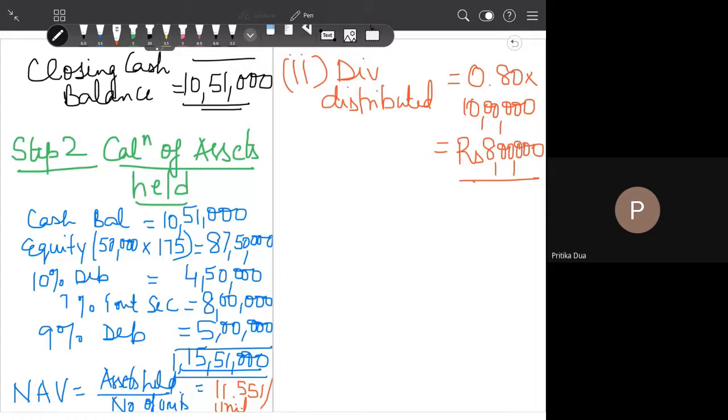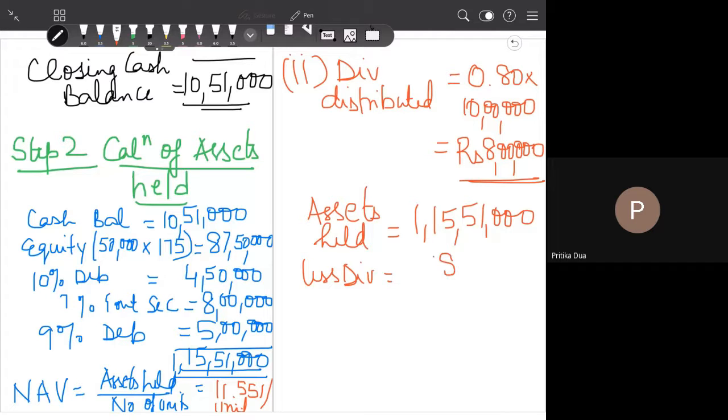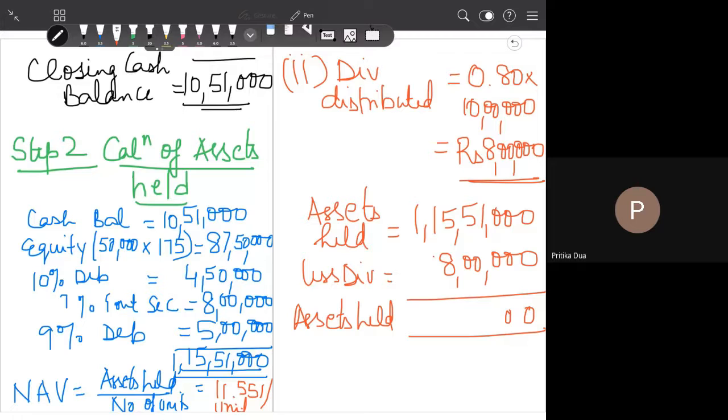So if you can directly calculate it, जो आपके assets held होंगे उसमें से अब कैश आपका कम हो रहा है तो 1,15,51,000 में से you will reduce the amount of dividend distributed, and now the assets held will come to, is this correct?